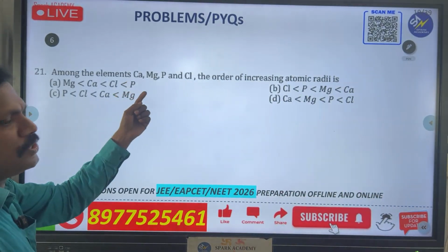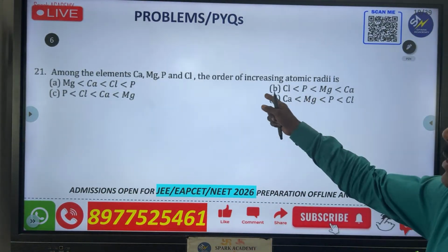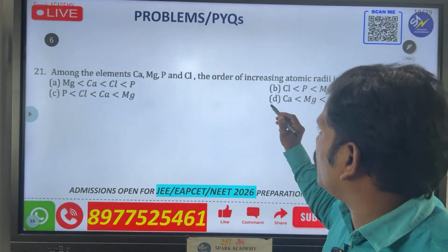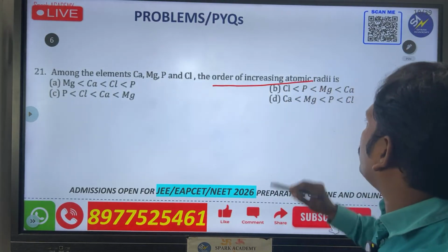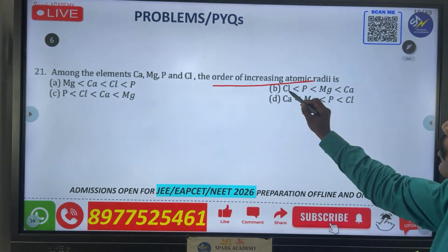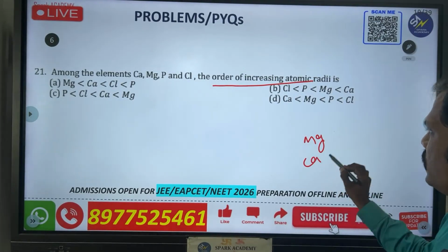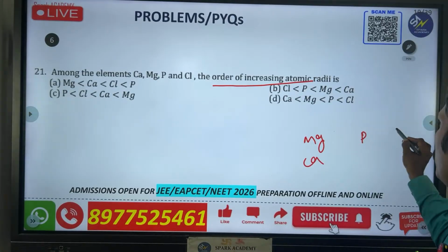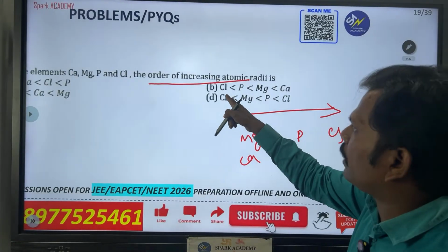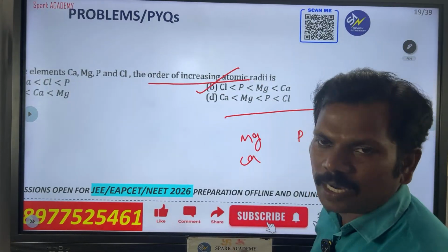Among the elements calcium, magnesium, phosphorus and chlorine, the order of increasing atomic radius. Look, this is a question related to atomic radius, Nana. Everybody please, what is the answer they are asking? Atomic order increasing. So S block is always bigger in size compared to this one. So you can observe chlorine, phosphorus, magnesium and calcium. See that magnesium is this one, second one, calcium is like this, and then phosphorus in the middle, chlorine. So what will happen? Generally left to right it will be decreasing. Yes or no? That's why this chlorine has very little, then phosphorus, then magnesium, then calcium. So the answer is B.